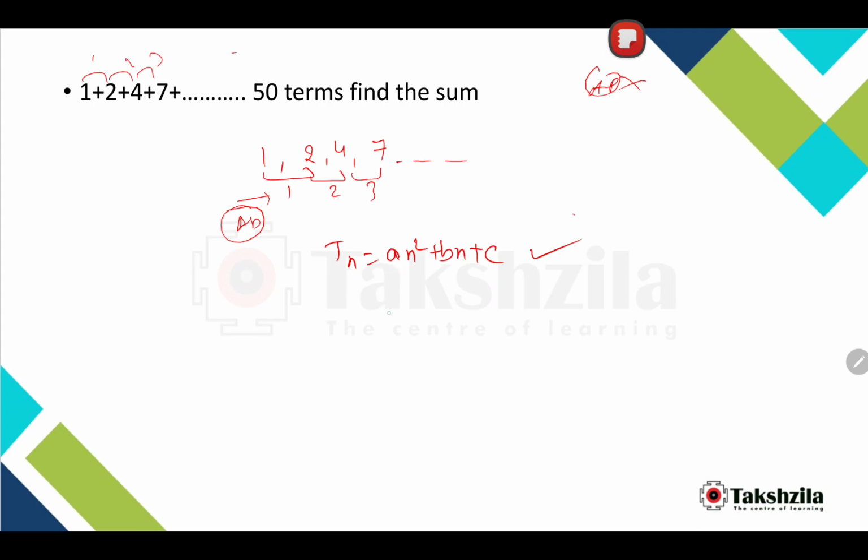Quickly, what you can do is plug in n equals 1, so a plus b plus c. The first term is 1, so this equals 1. Now plug in n equals 2, so 4a plus 2b plus c. The second term is 2. Third term means 9a plus 3b plus c. The third term is 4. Fair enough.